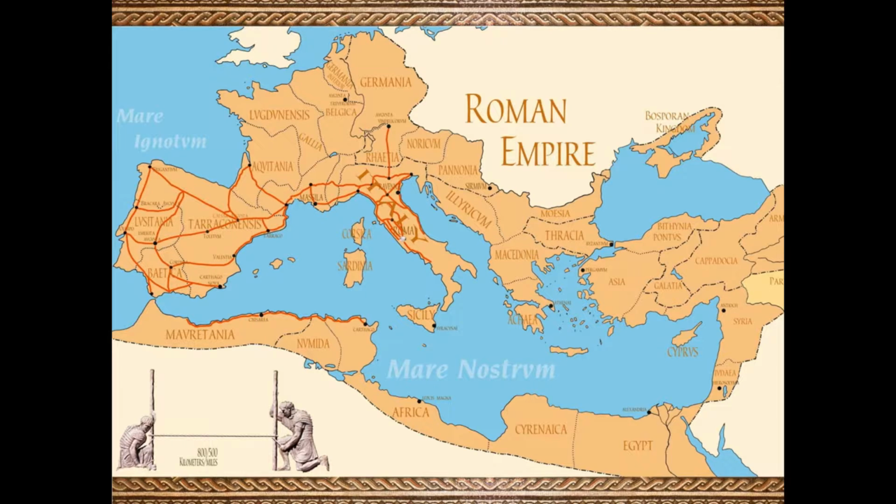1453 AD, the Byzantine Empire ends. The Byzantine Empire comes to an end as it falls to the Ottoman Empire. The Ottoman Turks capture Constantinople in 1453, and it is renamed Istanbul in 1930.